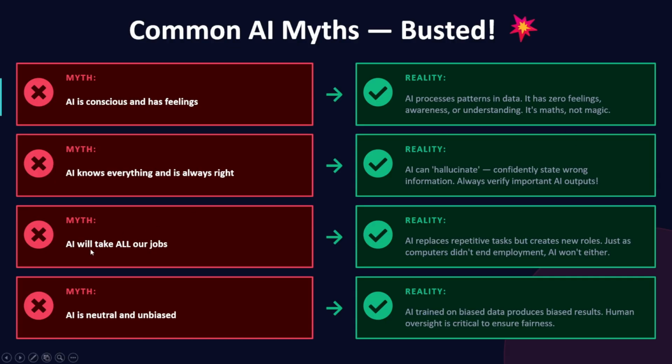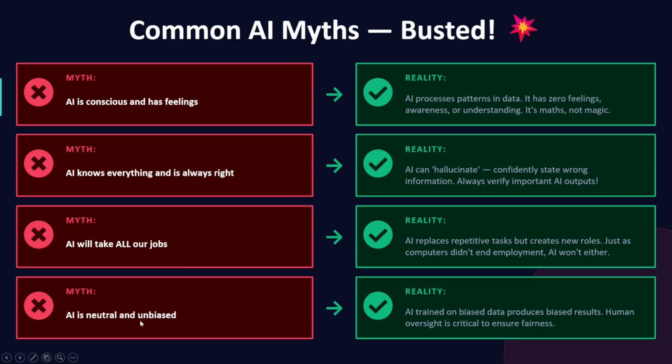This is the reality. Then, AI will take our jobs. This is a myth. AI replaces repetitive tasks but creates new roles. Just as computers didn't end employment, AI won't either. People say, it will eat your jobs and so on. But computers could have taken all the jobs, yet we have so many jobs now: software engineer, AI engineer, scientist, journalist, right? It replaces repetitive tasks, but just to run that AI you need a human also. So it cannot eat our jobs.